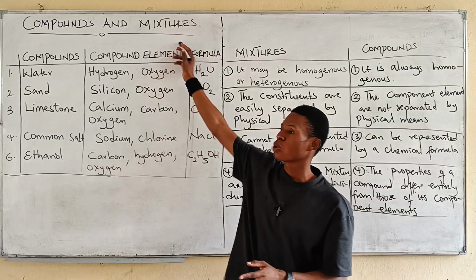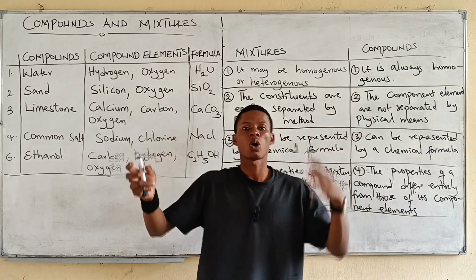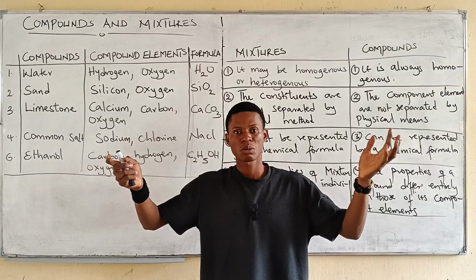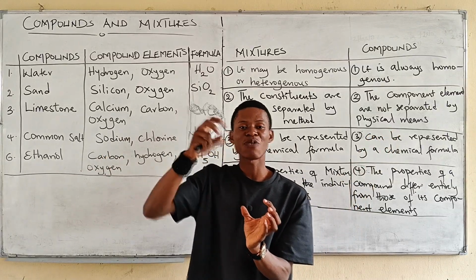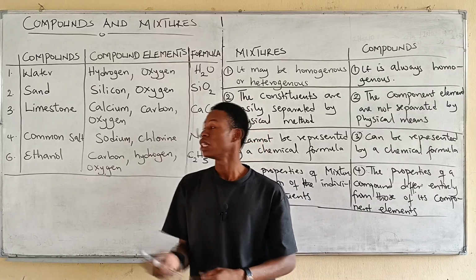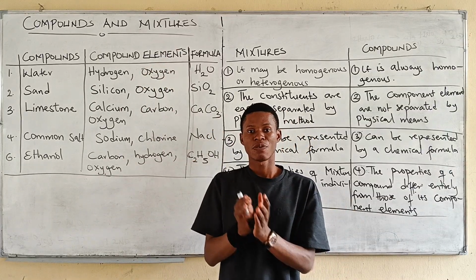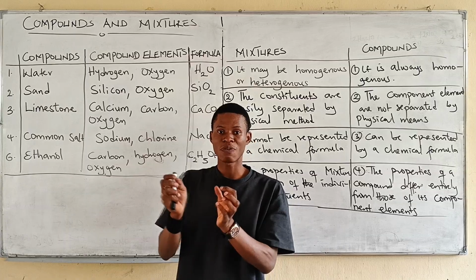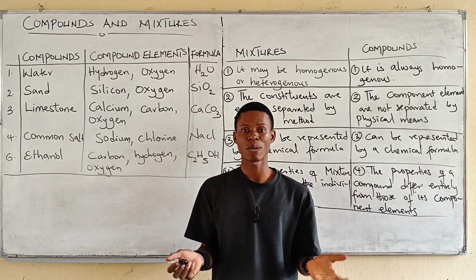While a mixture is any substance made up of two or more compounds that are not in definite proportion. So mixtures are physically combined. The constituents are physically combined and they can be combined in any proportion by mass.